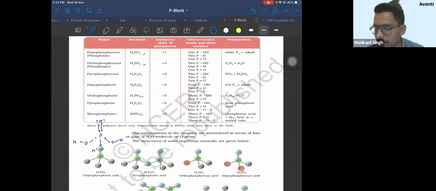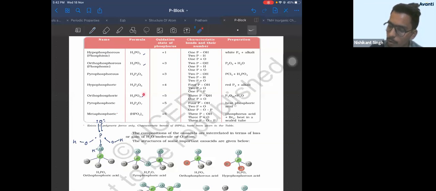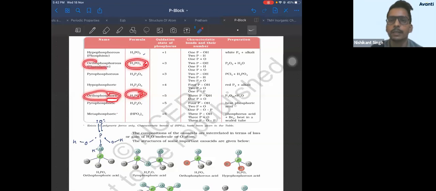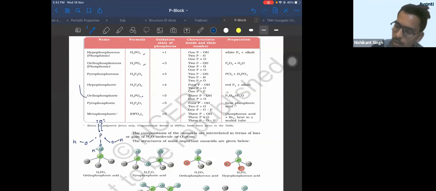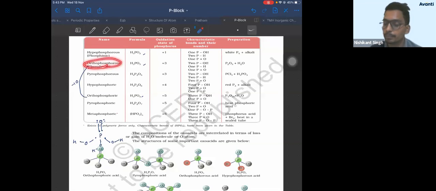So if you are done with H3PO4, if you remove 1 oxygen from orthophosphoric acid, H3PO3, you get orthophosphorus acid. ठीक है? For example, sulfuric acid is H2SO4. Sulfurous is H2SO3. Similarly, if you remove 1 oxygen, you'll get orthophosphorus acid. ठीक है?